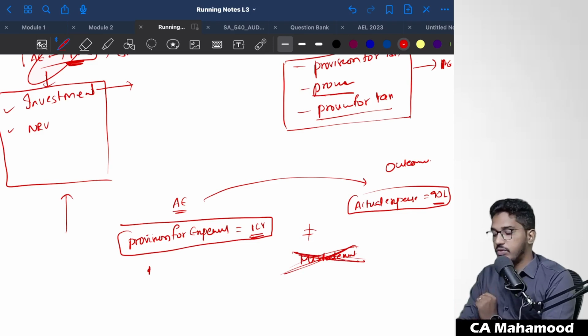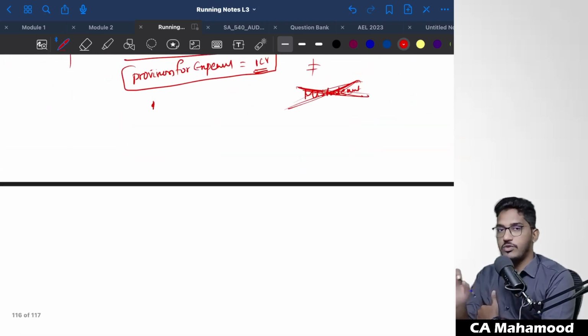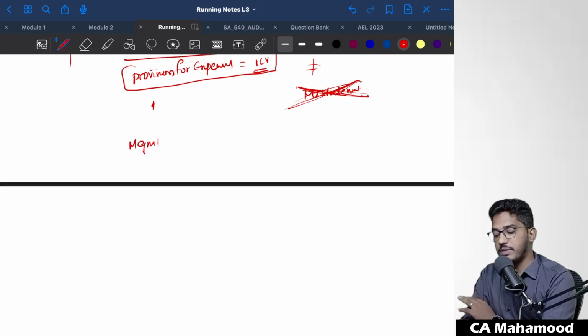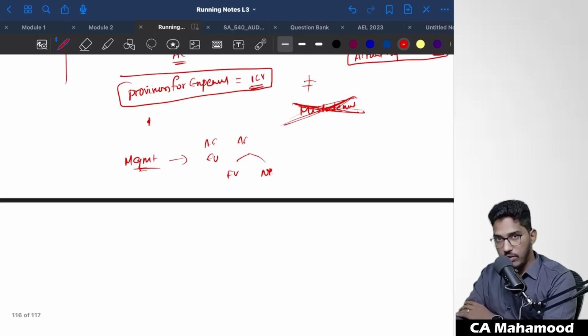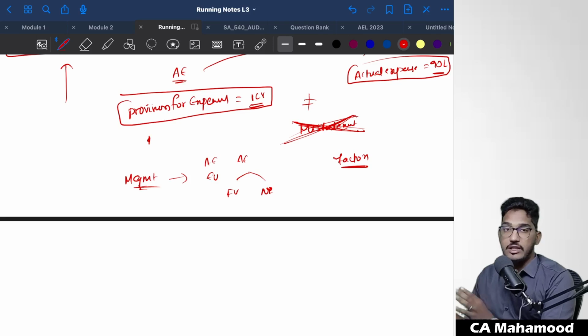Right. So this is one more thing which I want to bring to your attention. If you pay close attention, till now I did not talk about audit. I'm just talking from the management perspective. I have explained the meaning of accounting estimate, what estimation uncertainty is, and how many kinds of accounting estimates there are: those involving fair value, not involving fair value, and the actual outcome. If there is a difference between the estimate created and the actual outcome, we don't call it a misstatement. And what factors management will consider in determining an accounting estimate. So all relating to management responsibilities, that's what we have seen till now.